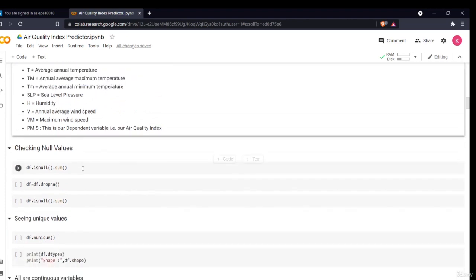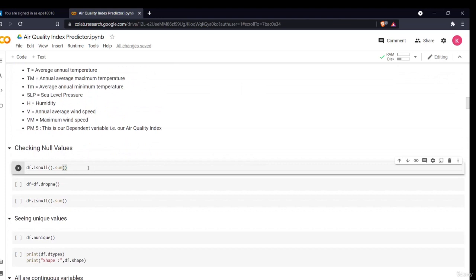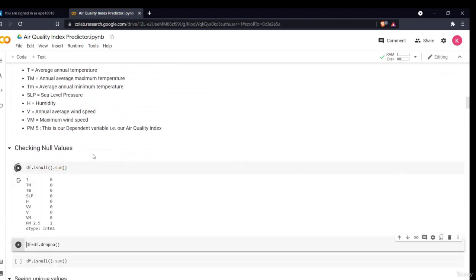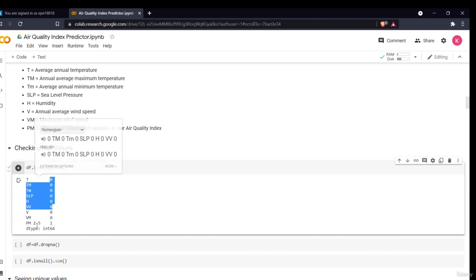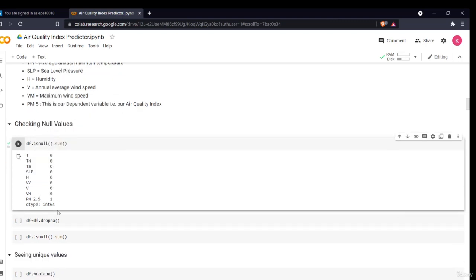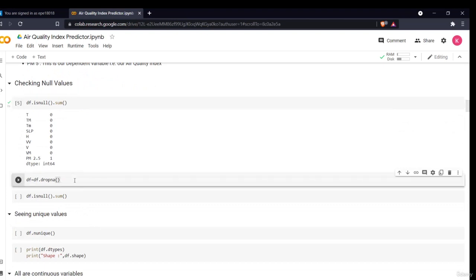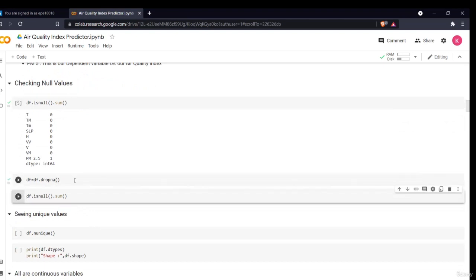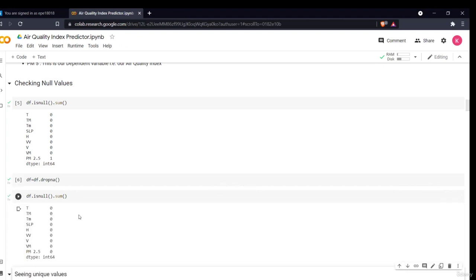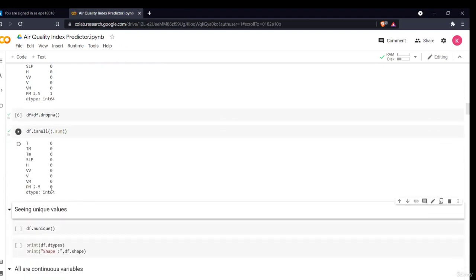So now let's proceed. First thing we'll do is check the null values, if the data set has any. As you can see there are no null values in it, but the air quality index has one null value. We can obviously drop it because it will not make much of a difference. You can either replace it with the mean or median, or you can simply drop it. Since it is very small in number, only one null value, you can drop it. It will create no problem. So now our data set is clean, it has no null values.